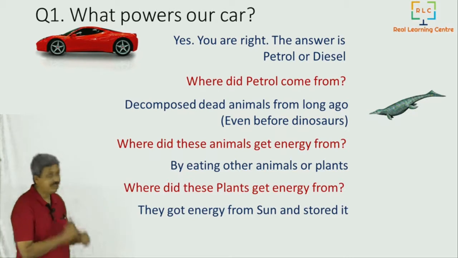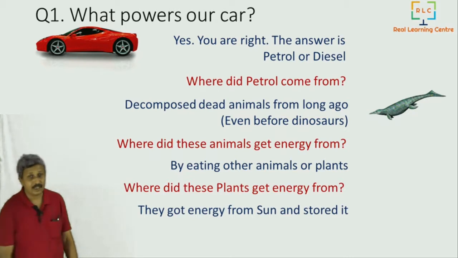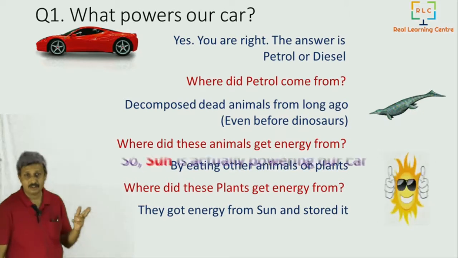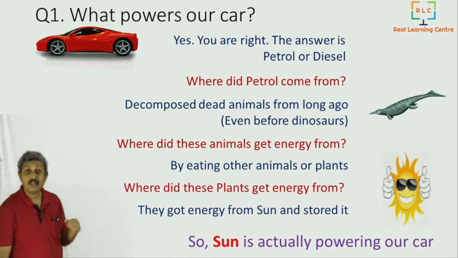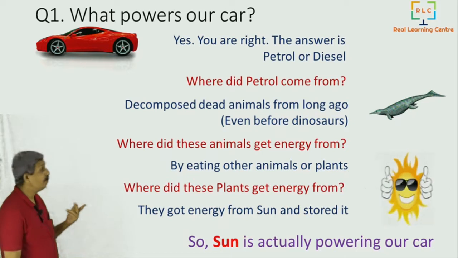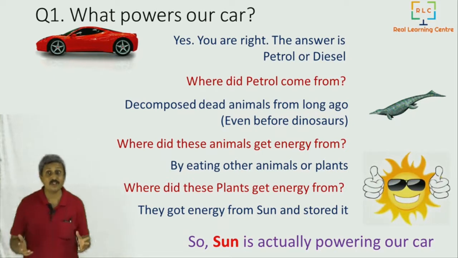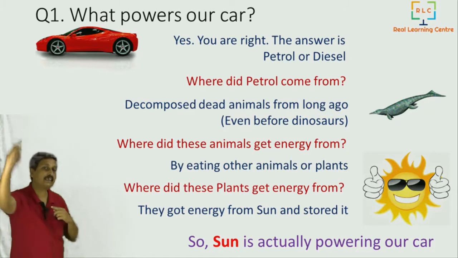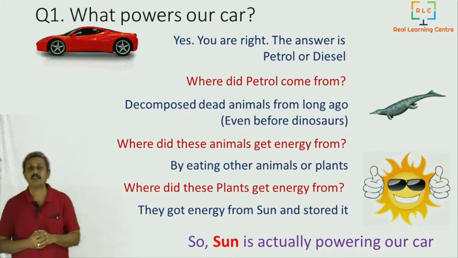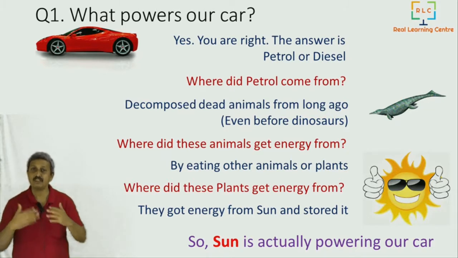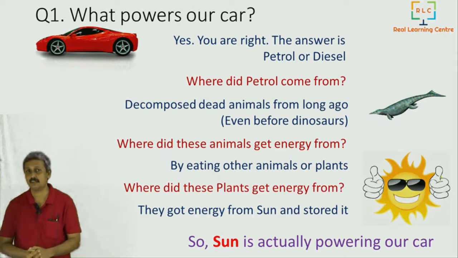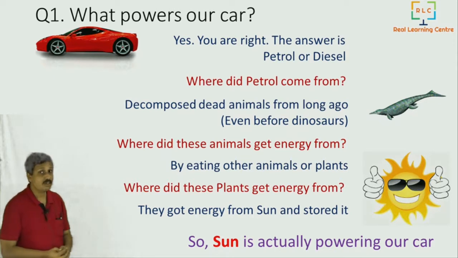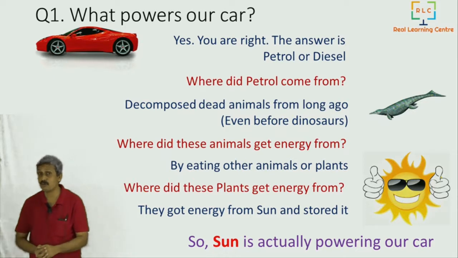So we now can very clearly say that our car is actually powered by the sun. Sun is actually powering our car. So see, we are already using solar energy. It is just that it has gone through a long chain of energy transformations from one state to the other. So we are not going to stop here. We are going to ask more questions.